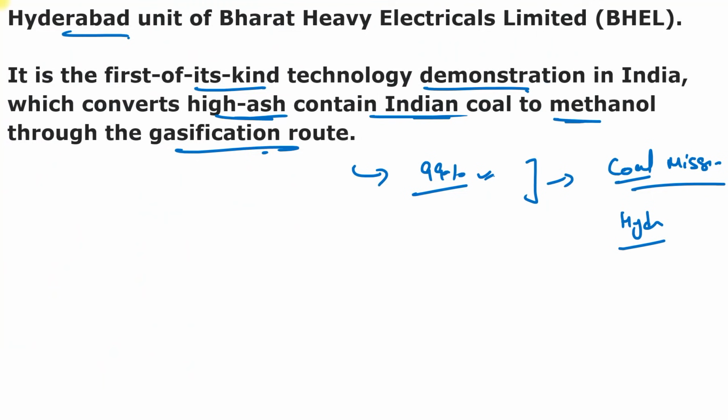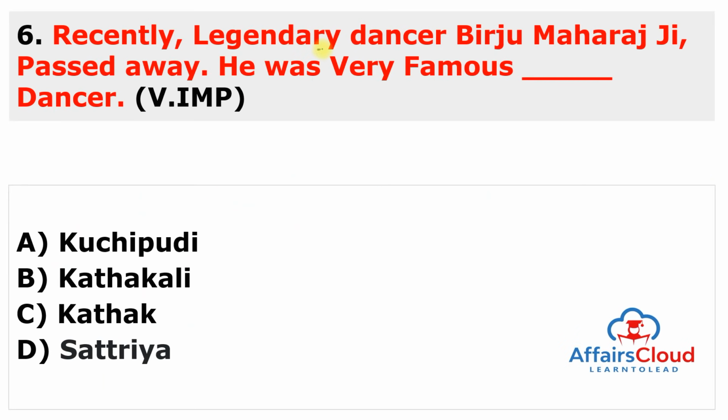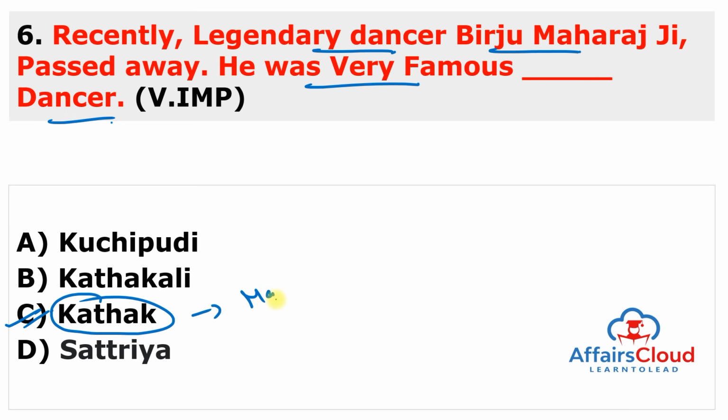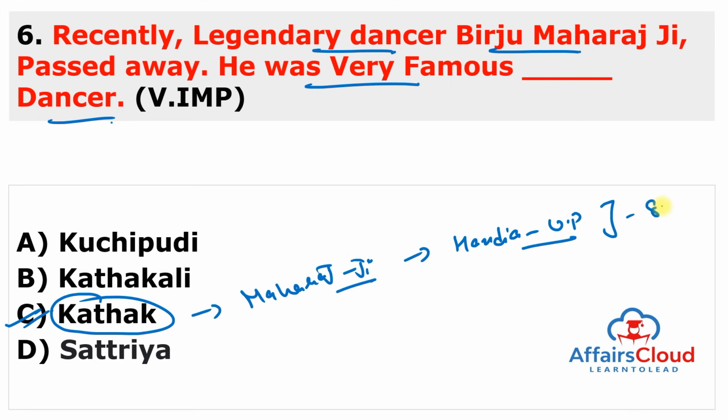Moving to the next question. Recently, legendary dancer Birju Maharaj passed away. He was a very famous dancer. He was a very famous dancer of which genre? He was a very famous Kathak dancer. So the answer of this question is C. So legendary Kathak dancer Birju Maharaj, who was popularly known as Maharaj Ji, belongs to Handia. Handia is situated in Uttar Pradesh. He died at the age of 83.